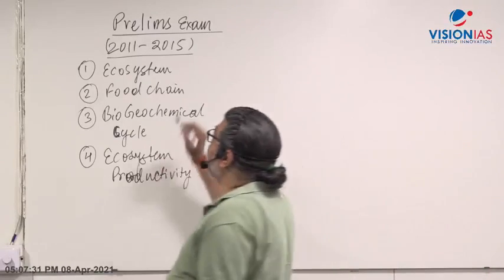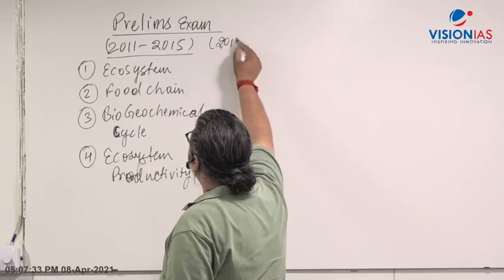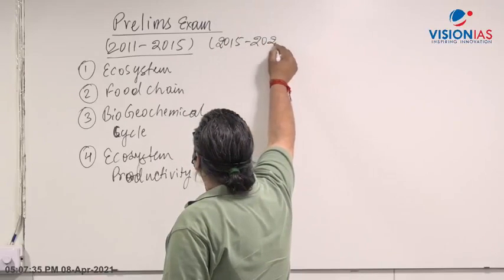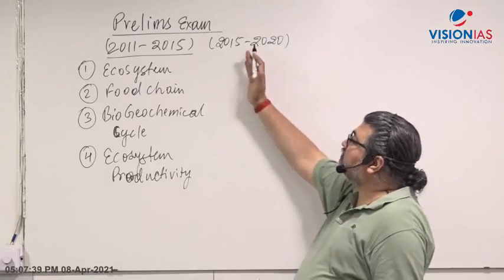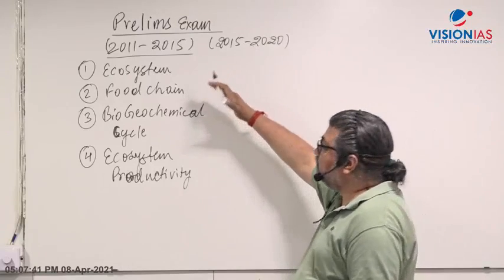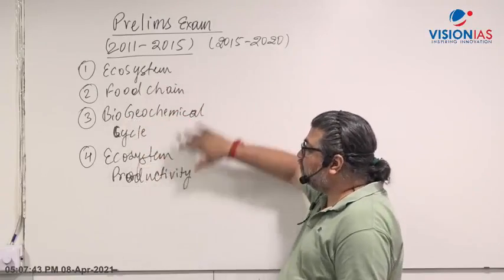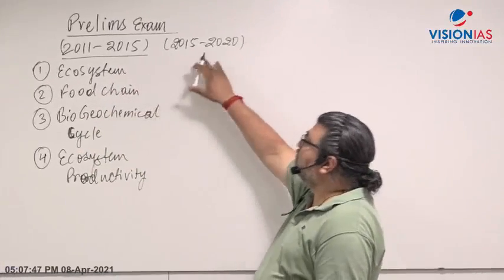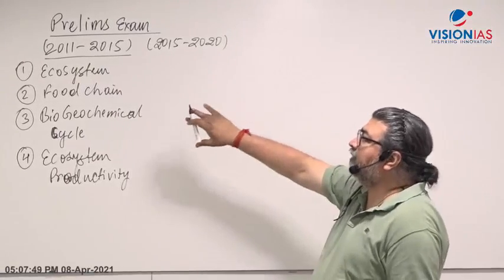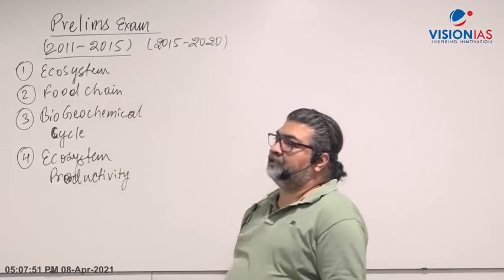But again, if you look at the 2015 to 2020 exams, the trend of the last five years, initially UPSC asked a lot of questions from ecological concepts. But now, 2015 to 2020, you don't find questions being asked from such areas.